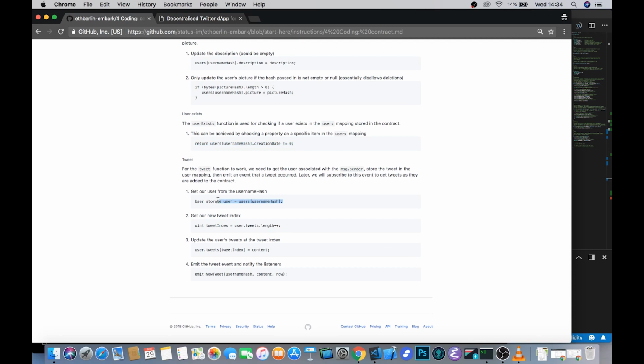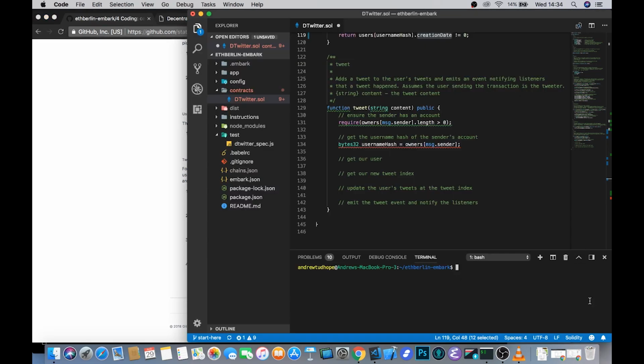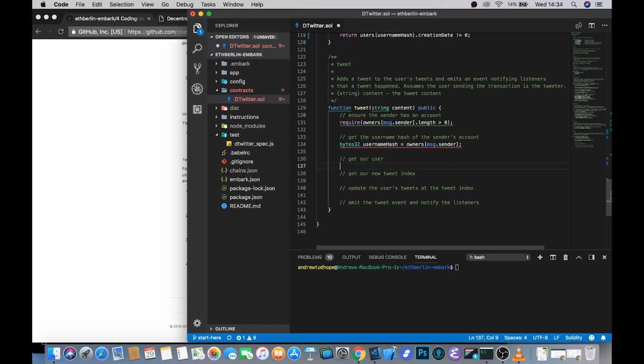So in order to do that, it's 4 simple lines. We go through one require statement to make sure that indeed some account has sent us this message, that the sender has indeed come from an account, and then we can get the username hash of that sender's account by looking at the owner's mapping with the key of message.sender. We then also get our user based on the username hash that we fetched here. And it's quite important that we fetch this from storage.